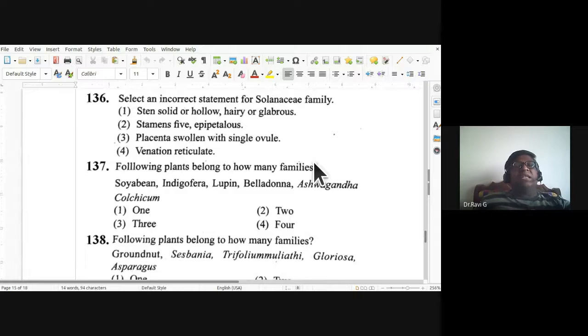Non-endospermic it is. Select an incorrect statement for Solanaceae family. So three correct statements would be there, one is wrong. Okay, stem solid or hollow, hairy or glabrous. Then stamens 5, epipetalous. Placenta swollen with single ovule. See, they have many ovules, not a single ovule, in Solanaceae. So the third one is the wrong answer. Venation is correct, reticulate venation they have in Solanaceae. Placenta swollen with single ovule is wrong. Many ovules it should be. So 136th, the third one is the incorrect statement. C is the incorrect statement.